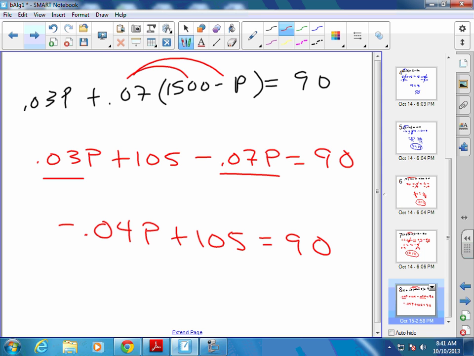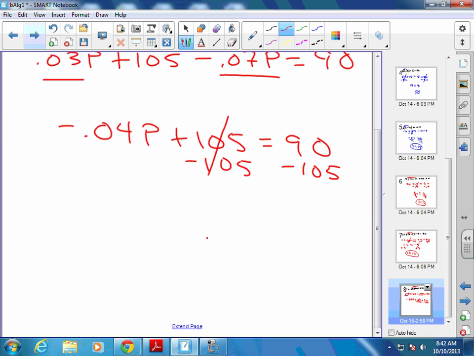What's the next step? Minus the 105. We got to get everything gone from around the p, so minus the 105. 90 minus 105, what's that? Negative 15, good.